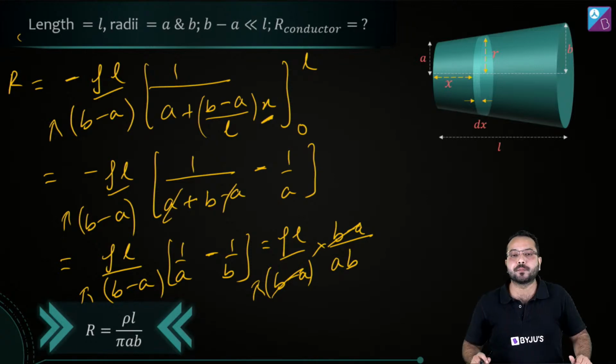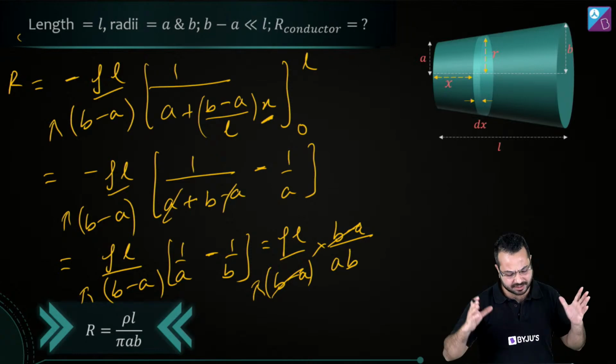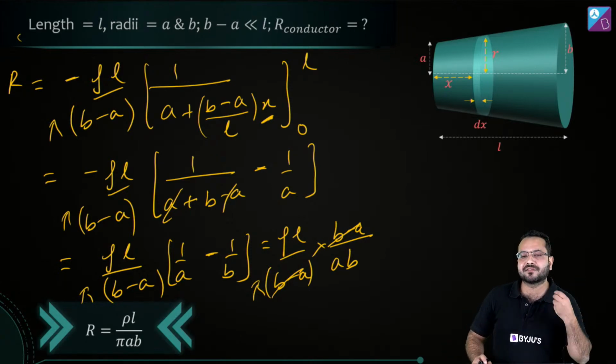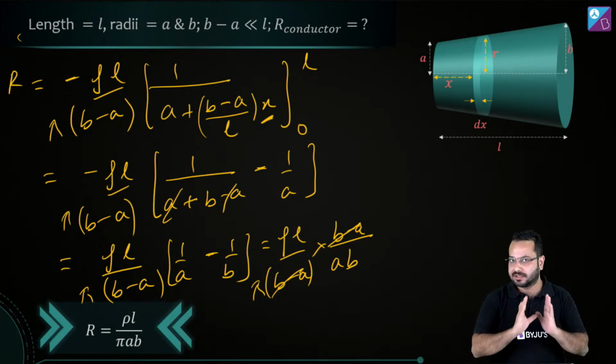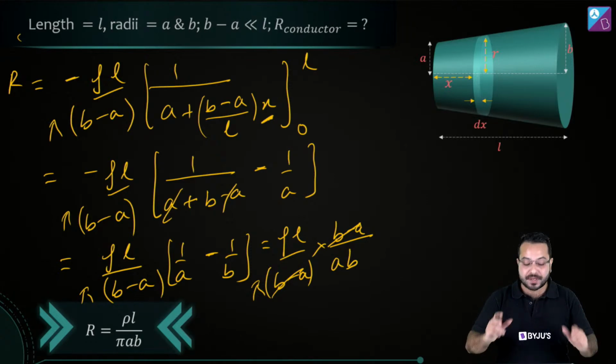So I hope this is clear. Regarding the difficulty level, Tanmay is saying it should be 4 out of 5, Jack Sparrow is saying 3 out of 5, and Shashank is saying medium, and that's fine. I'll say that this is medium difficulty level because there was a bit of calculation involved. But you can expect this kind of calculation. That's something that you should expect in your exam. You should be ready for that.